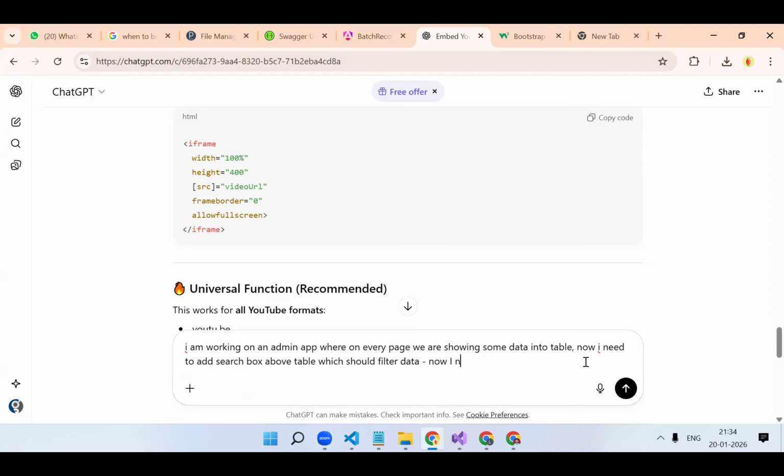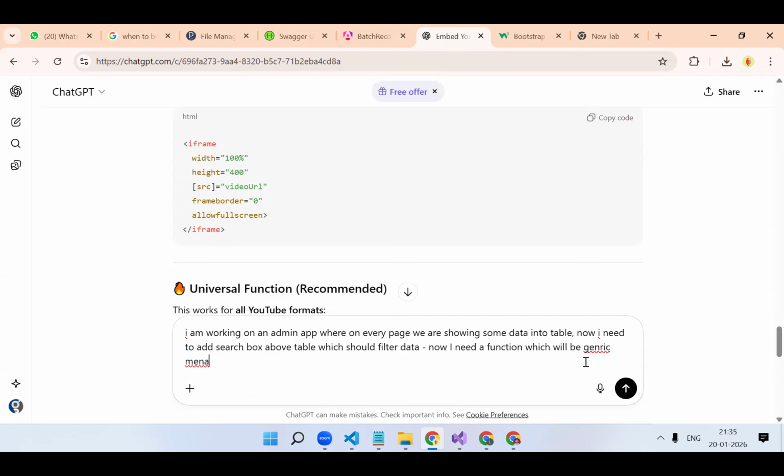Now I need a function which will be generic, means you don't have to specify again, but for you all I'm explaining again: I will pass an array to the function and a search text.